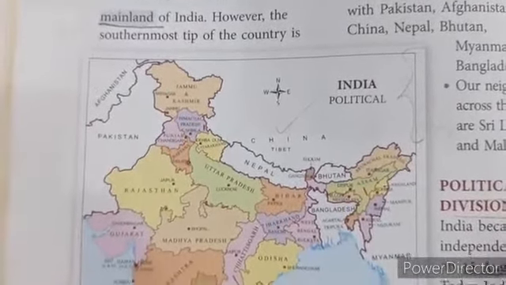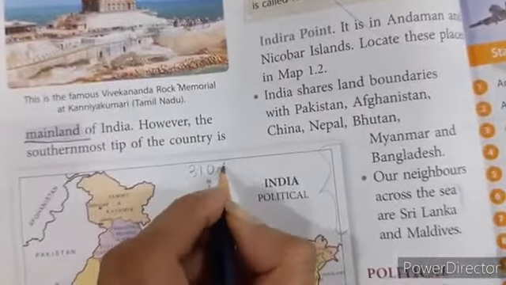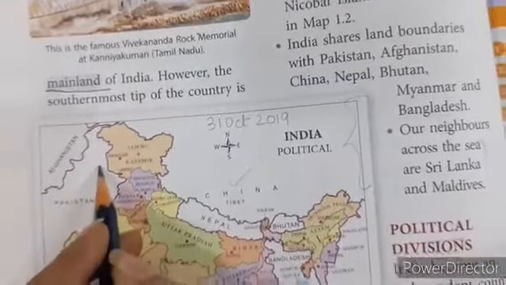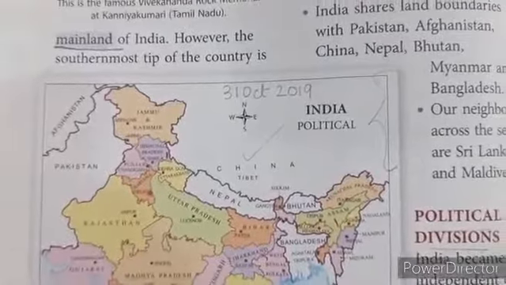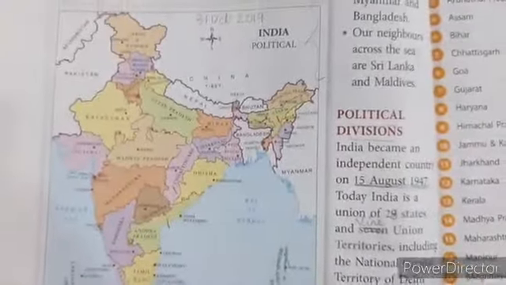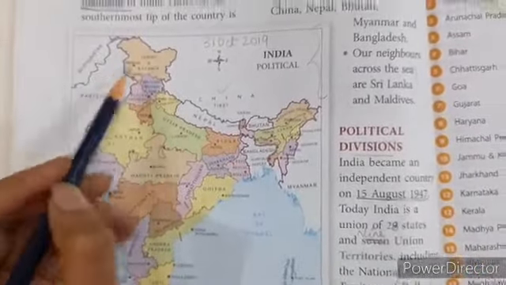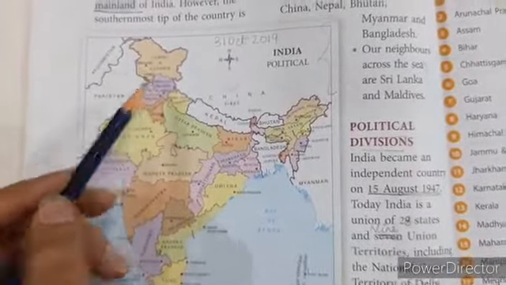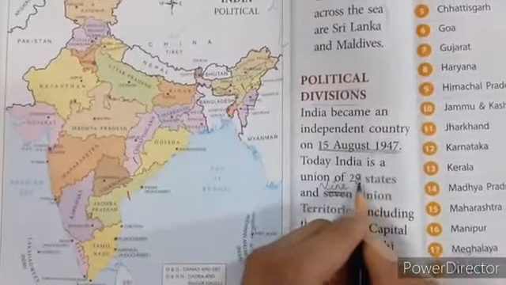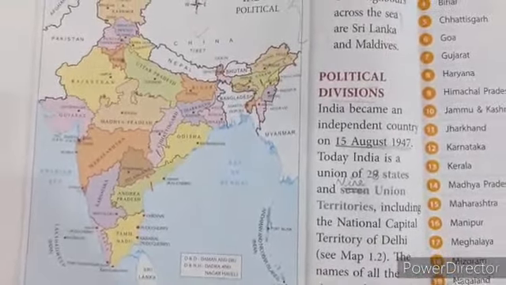Children, on 31st October 2019, this state was made a union territory. So, in all, we were having 29 states, but now Jammu and Kashmir is not a state. So, how many states are there in India? There are 28 states.